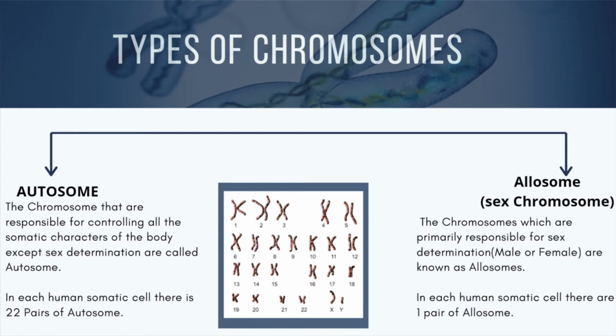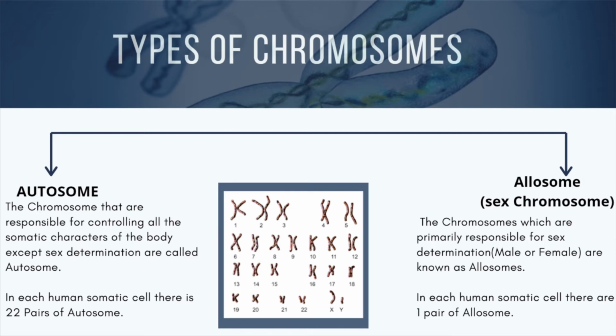In each human somatic cell, there are 22 pairs of autosomes. Now, allosomes are the chromosomes which are primarily responsible for sex determination, that is, to determine the maleness or femaleness of an organism.